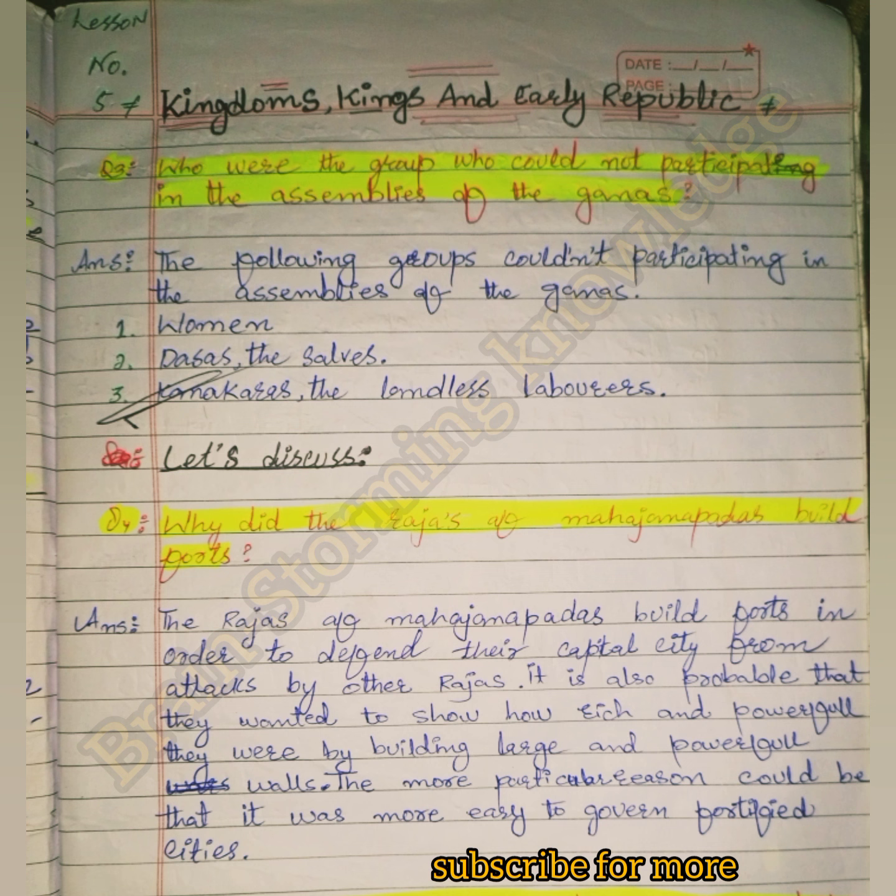Let us discuss the second question. Why did the rajas of mahajanapadas build forts? The rajas of mahajanapadas built forts in order to defend their capital city from attacks by other rajas. It is also probable that they wanted to show how rich and powerful they were by building large and powerful walls. The more particular reason could be that it was easier to govern fortified cities.